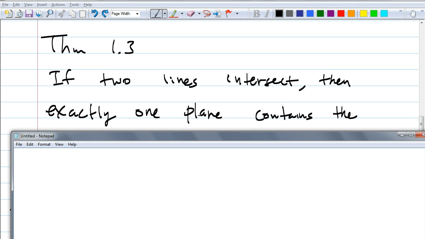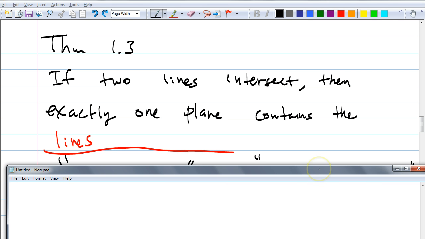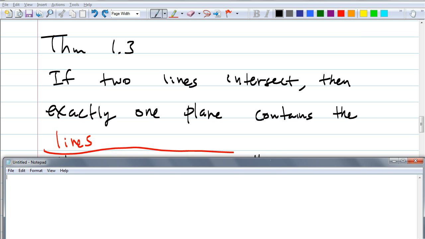Intersection. So the intersection of 2 lines is a point. Would it be true then to say that the intersection, that point, I should say, means the 2 lines? Exactly right. So you meant the 2 lines, right? It contains the line, right? That's what should go. So if 2 lines intersect, then exactly one plane contains both of those 2 lines.